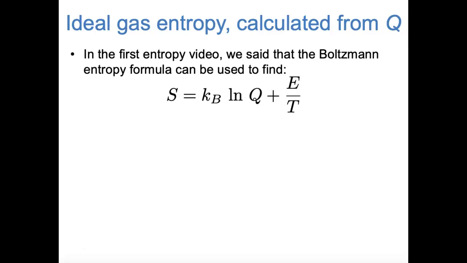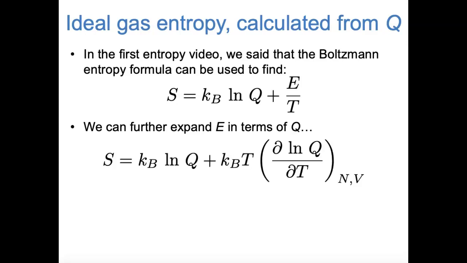We're going to start with something that we said in our first entropy video, and that's that we can use the Boltzmann entropy formula to express entropy in terms of the partition function and total energy. This is an equation that we saw several videos ago. We can then further expand the total energy in terms of the partition function, with ideas that we developed in our statistical mechanics unit. Here we make that substitution and substitute energy with k_B T squared times the partial derivative of the natural log of the partition function with respect to temperature.